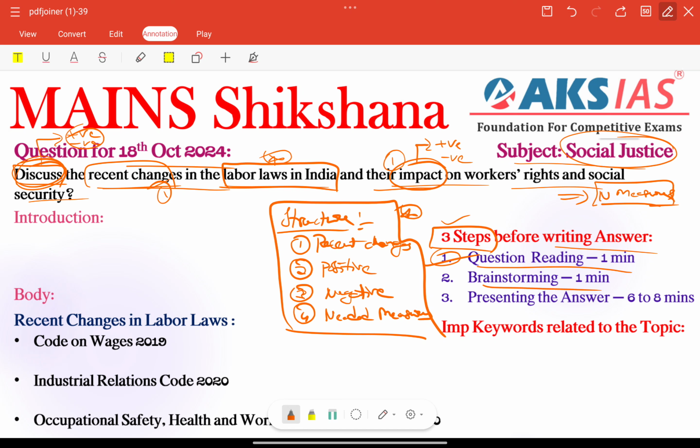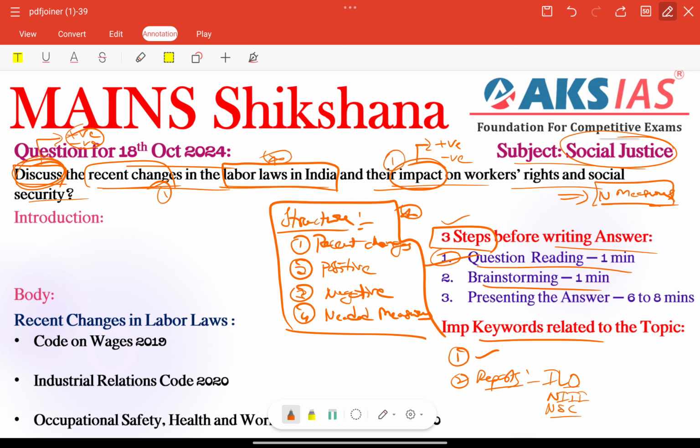Next, brainstorming. Within 1 minute we need to recall important keywords related to our topic, labor laws, right? Here we can add different types of labor laws. That is the first important thing, right? Second, we can add different types of important reports here. For example, International Labour Organization reports, or we have the Niti Aayog report, right? Or also the National Safety Council report, NSC, right?